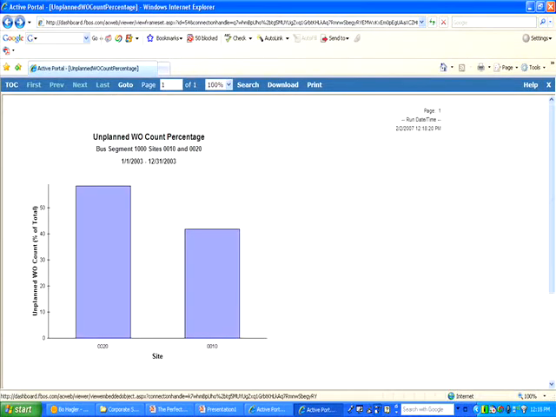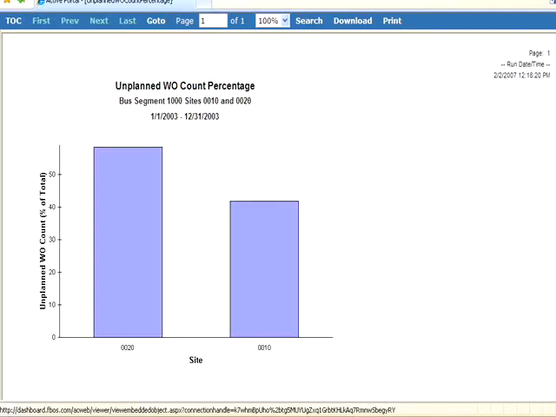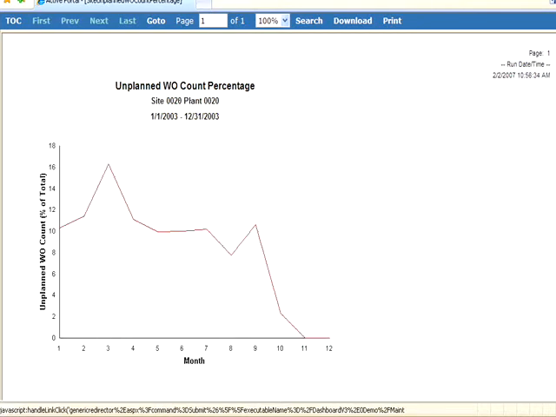and depending on how I run the KPI, I can now look at it across multiple plants. What I was looking at before was across both my plants, the planned and unplanned ratio. On this next screen, I'm seeing the percentage of planned and unplanned for plant 20 and plant 10. We can see plant 20 has about 60% unplanned work versus 10% in plant 10. I'm going to drill into plant 20, and we can now see the distribution of unplanned work by month. We can notice that in about March, we had a spike of unplanned work, so there was obviously something going on that we want to drill into.